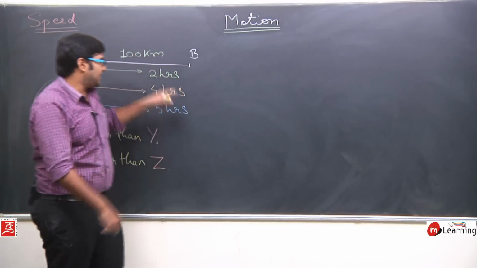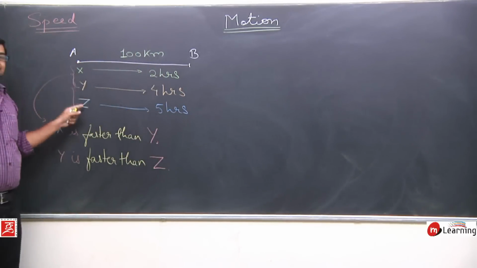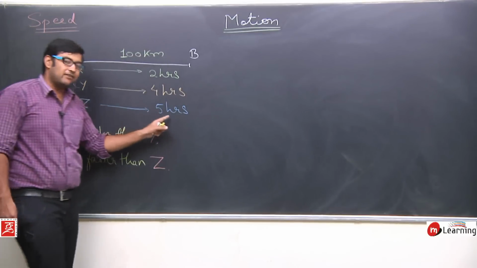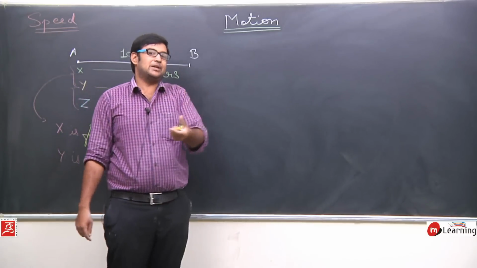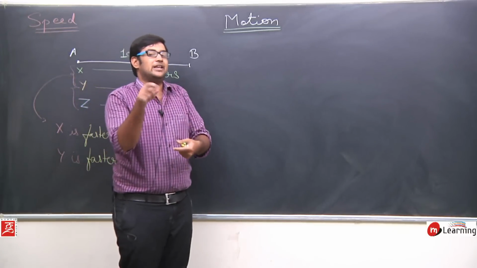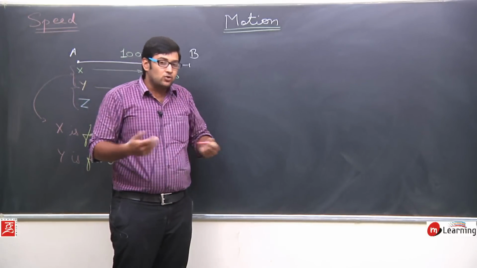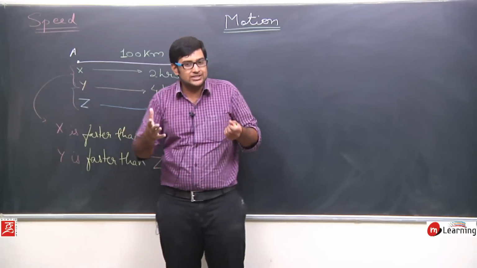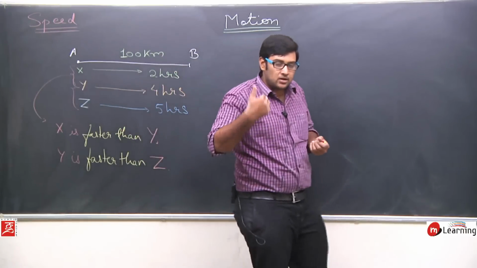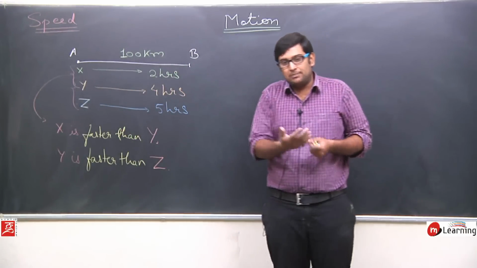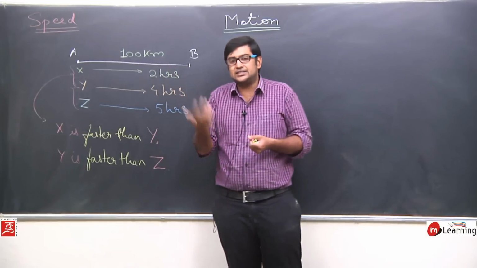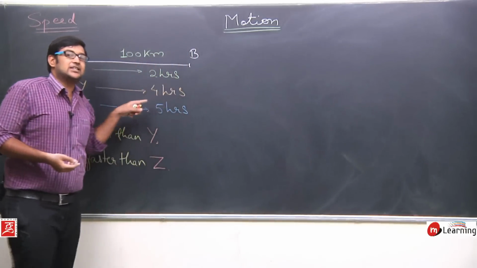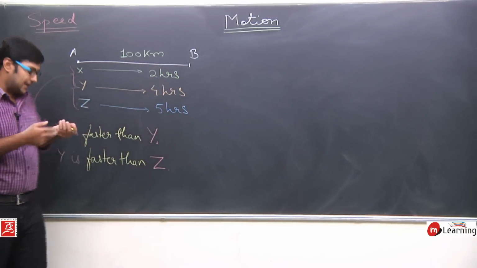Now compare X and Z. You can see X took 2 hours to complete this journey, while Z took 5 hours to complete the same distance. So who is traveling faster? I will say X travels faster because he is taking less time to complete the same distance. X is taking less time compared to Z. So I can say X is faster than Z, or in other terms I can say